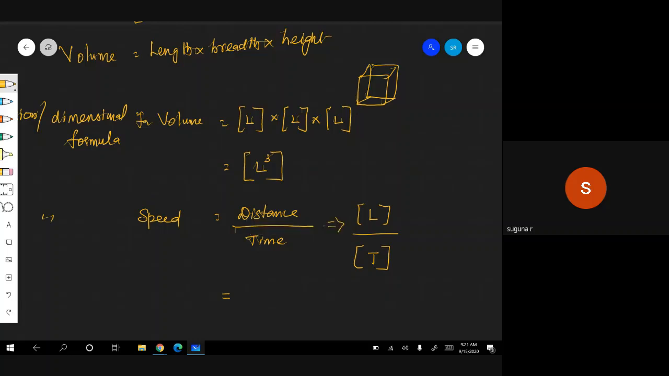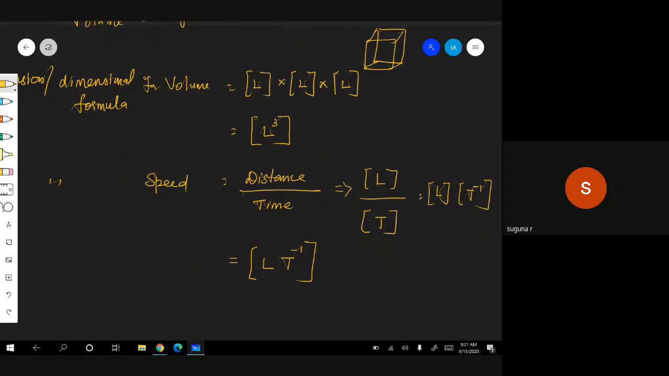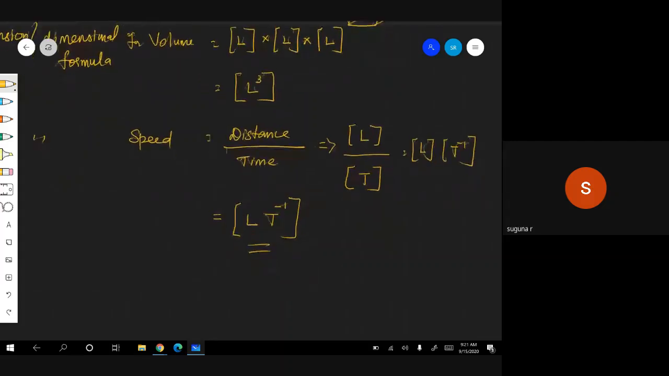Therefore, what is that here? L. If I put both together, L and T power minus 1. Let me write L T power minus 1. Correct? Therefore, it is L T power minus 1. This is the dimension or dimensional formula for speed. But one thing, in mechanics, whether speed depends on mass? Whether speed is depending on mass?